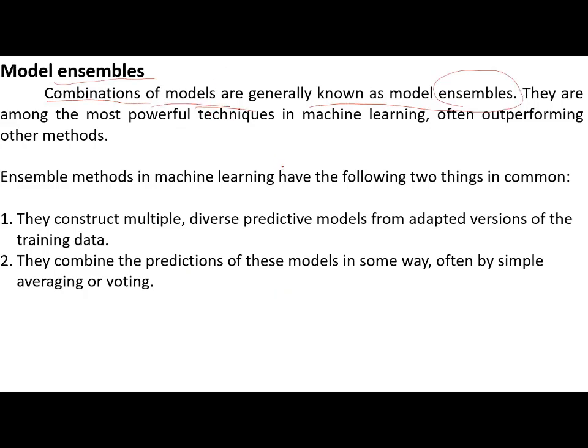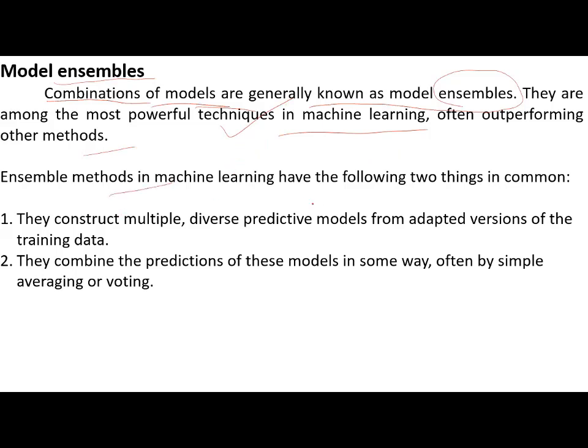Different models, linear models, classification, regression models, tree models, decision trees, all these different models are combined into one, and that is called an ensemble. They are among the most powerful techniques in machine learning, often outperforming other methods.